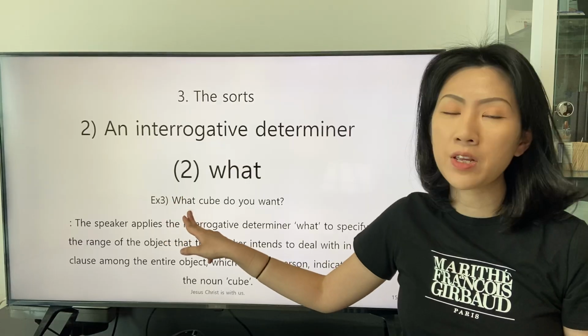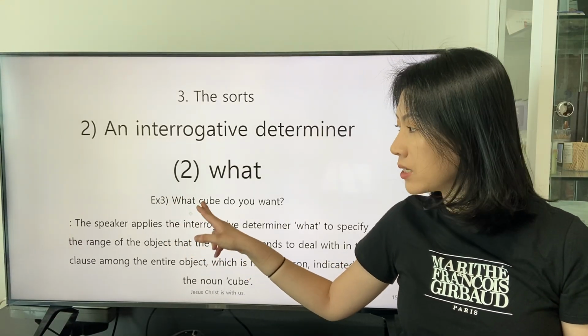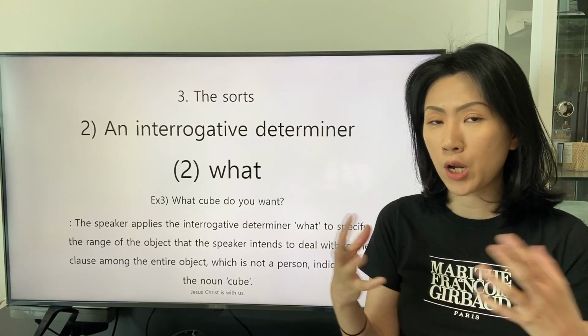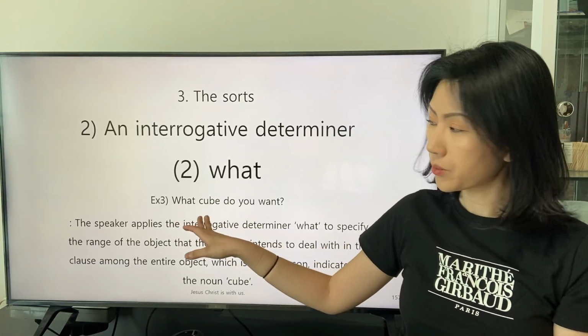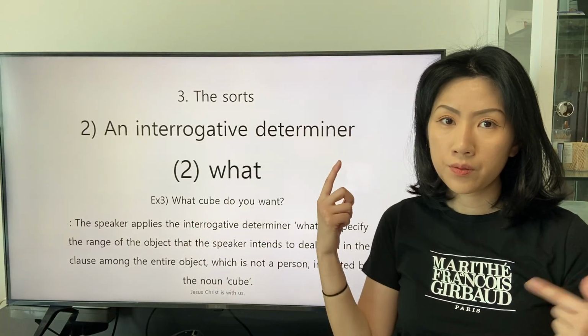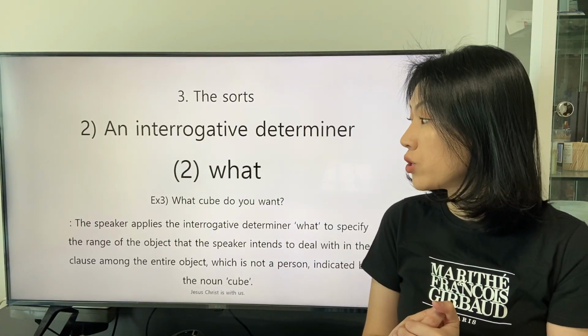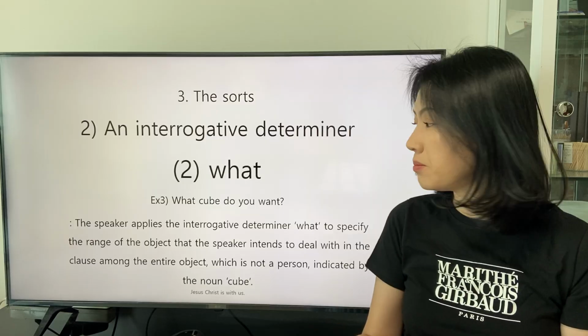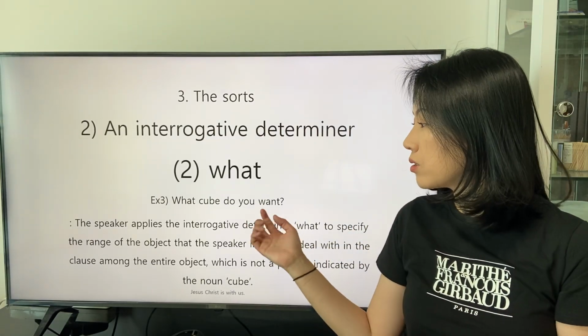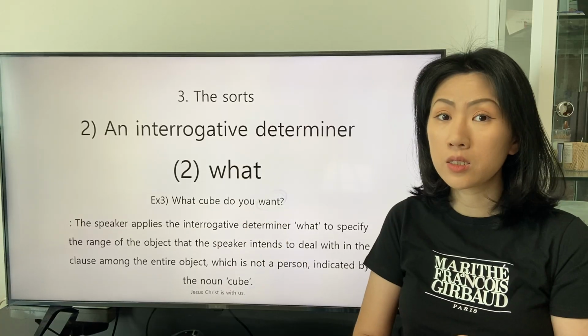And the interrogative determiner what and the general noun cube form a phrase of a general noun cube. And this phrase, what cube, becomes the object of the transitive verb want.